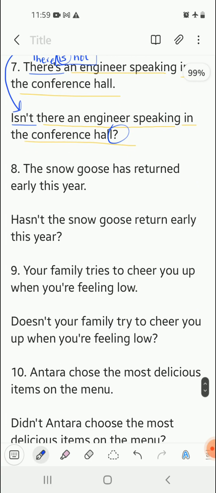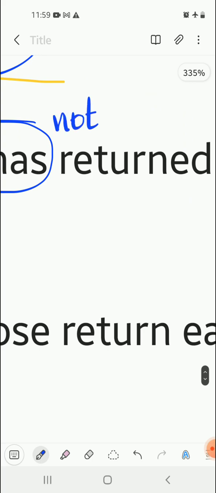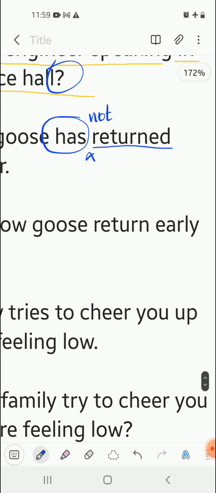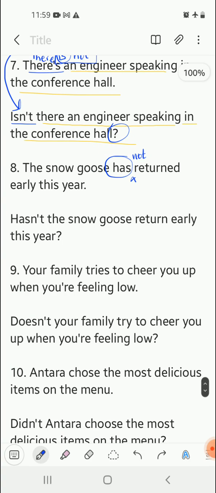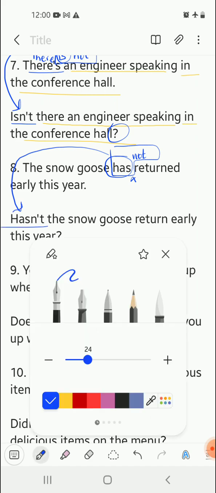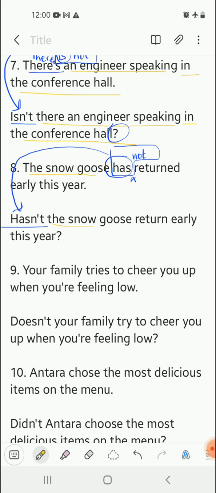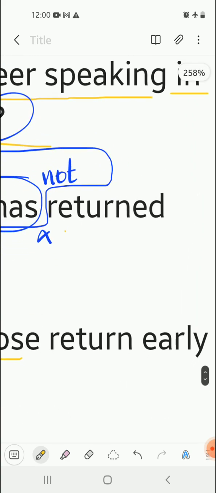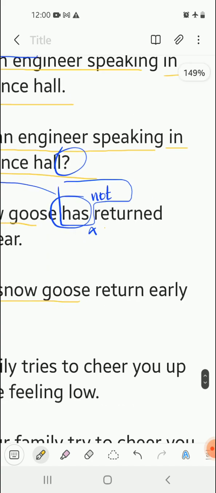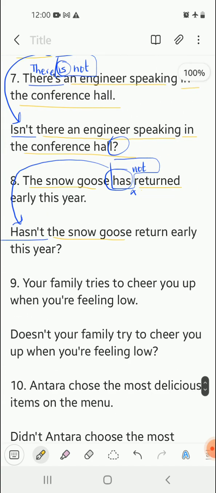Moving on to number 8. The snow goose has returned early this year. Again, has. So we will add a not after this in order to make it hasn't. See, returned is a main verb and has is the be or auxiliary form of verb. So the snow goose has not returned early this year. So we're going to start the sentence with has not, write it as hasn't. So hasn't, and the next part of the sentence remains the same. The snow goose returned early this year.